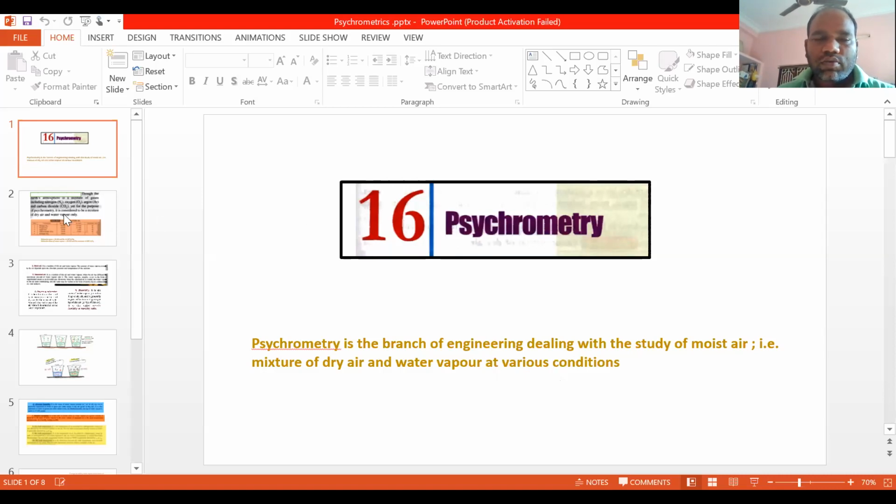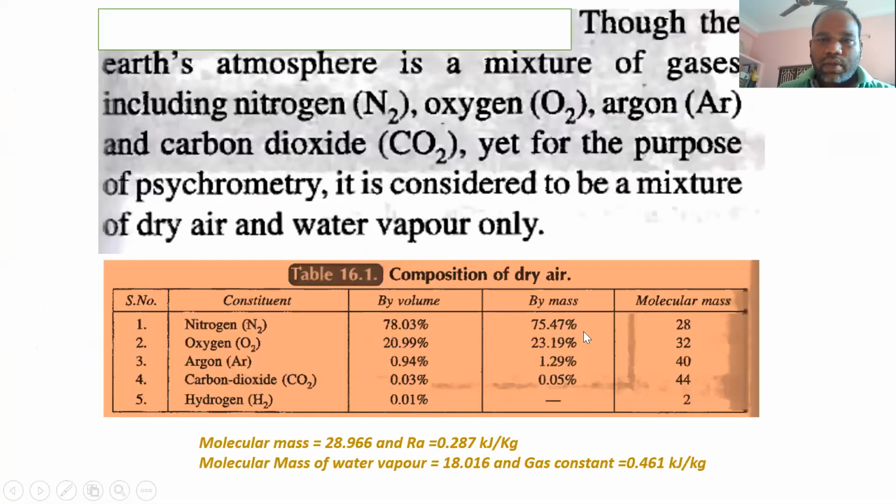Okay. So while studying all the properties, you consider that dry air is a mixture of gases, and all this mixture of gases is considered as a single gas, and it is said to be dry air, and along with that water vapor is taken. So it is a mixture of dry air and water vapor.